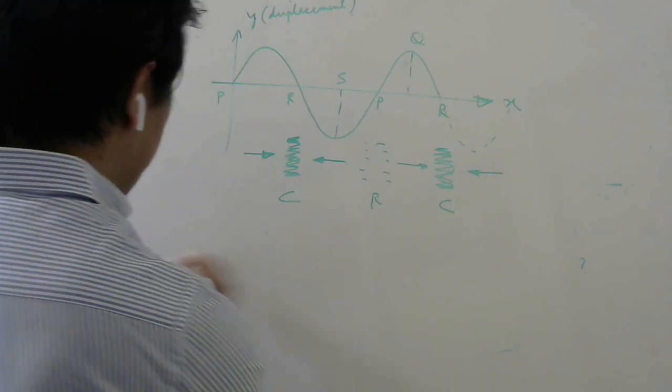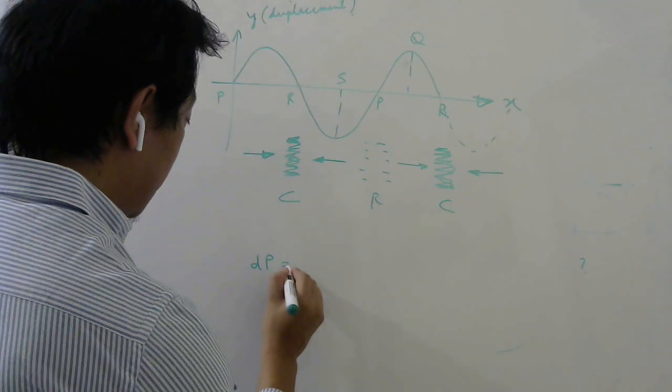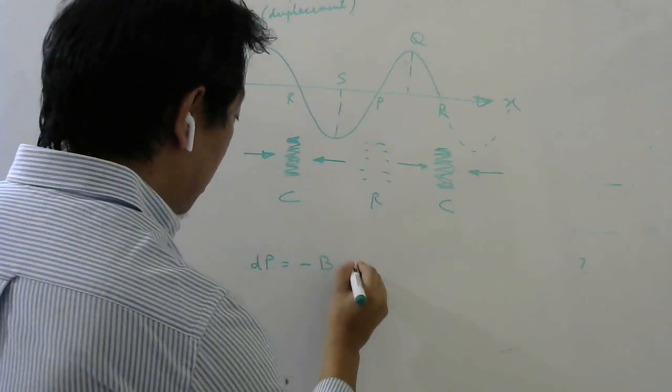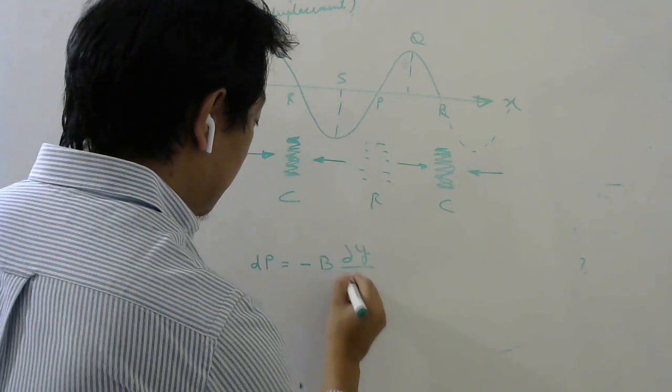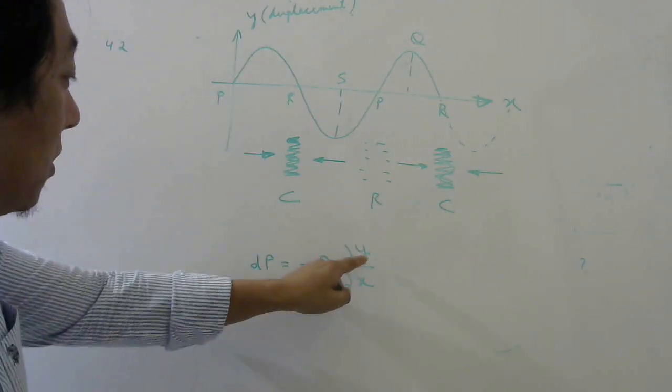So that is one way of finding out the right answer. Another way is, if you see the synopsis, you will find the change in pressure is given by minus of bulk modulus times dy by dx. I am writing it as del because y can be a function of time also, right?